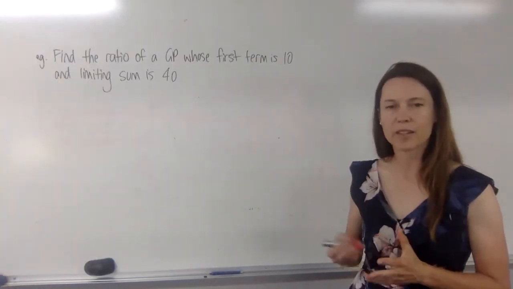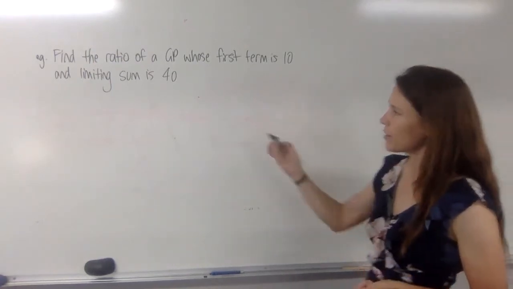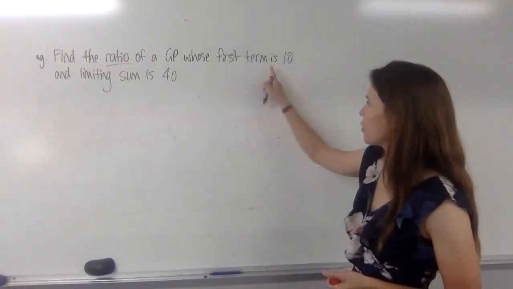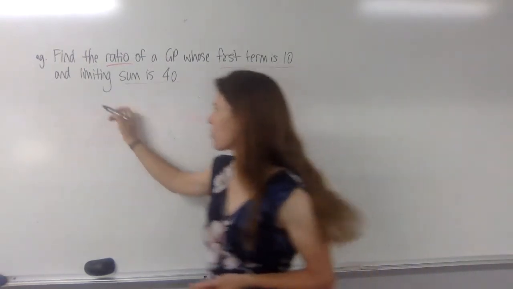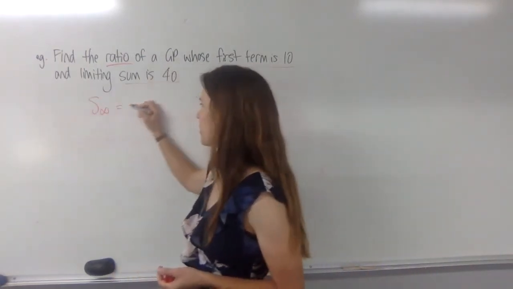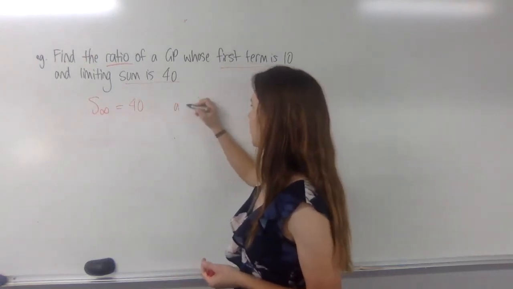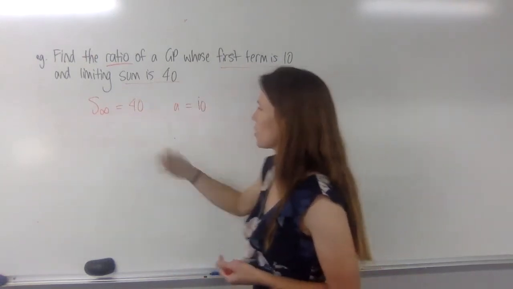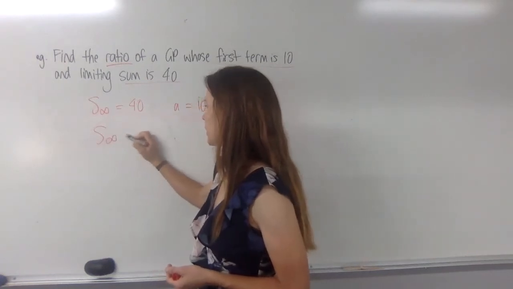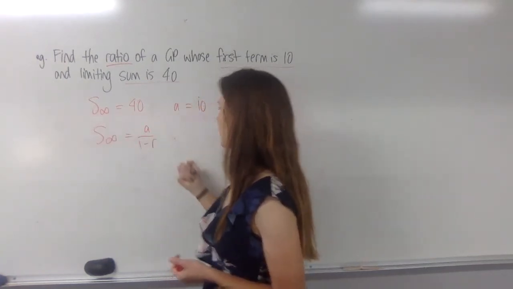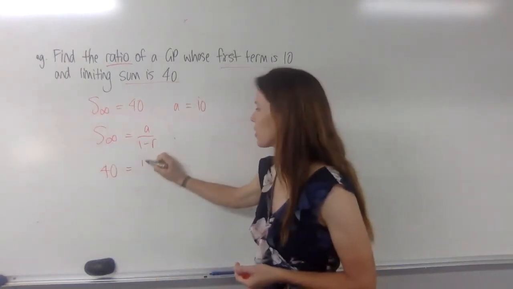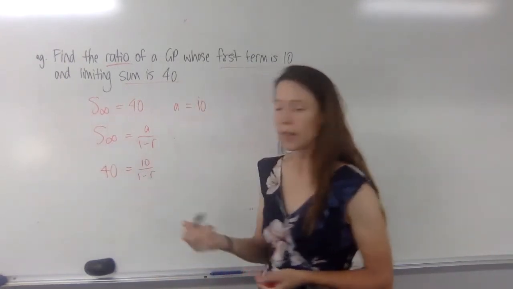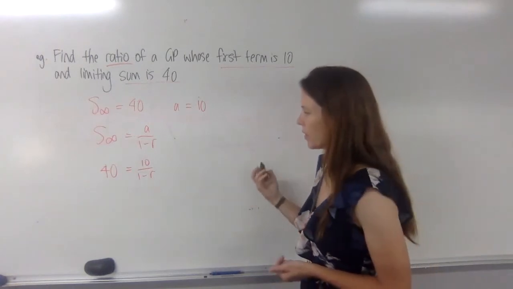This example is asking a question around the other way. Find the ratio of a GP. If we know the first term is 10 and the limiting sum is 40, so thinking about what you already know, the sum of an infinite number of terms is 40, and you know the first term. So if your formula is like this, then you already know that this side is 40, and here you have 10 over 1 minus r. So now you just have to solve this as a little linear equation.